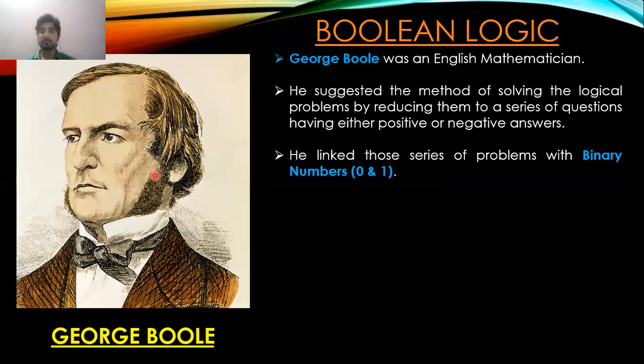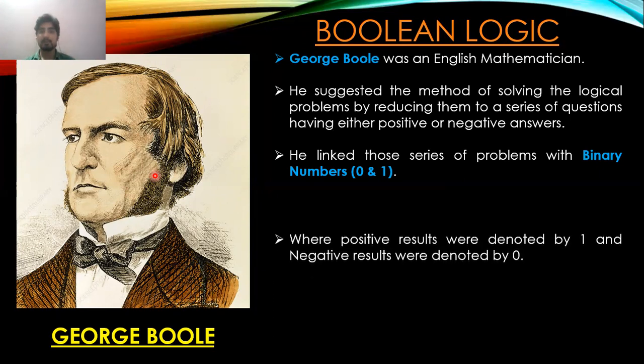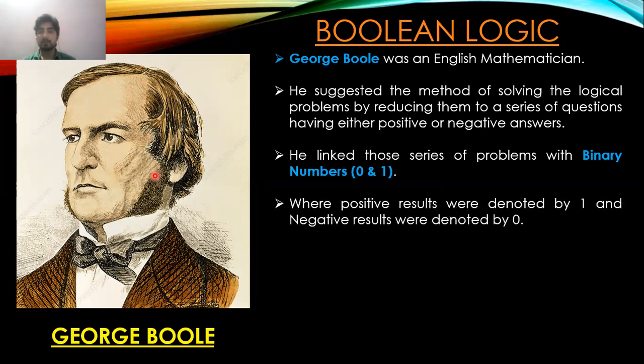He linked those series of problems with binary numbers. Binary numbers were suggested by Lady Augusta Ada Lovelace, and solving any type of issues in the form of true and false was given by George Boole. So he combined both the things together. He linked those series of problems with binary numbers 0 and 1, where positive results were denoted by 1 and negative results were denoted by 0. So 1 stands for true and 0 stands for false. This theory was known as Boolean logic.